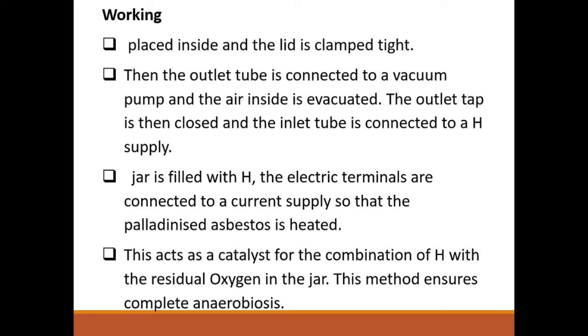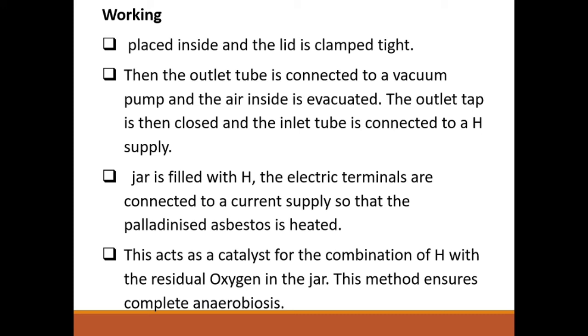The inoculated plates are placed inside the jar and the lid is clamped airtight. The outlet tube is connected to a vacuum pump. First you have to connect the outlet tube while keeping the inlet tube closed. Then open the outlet tube and evacuate. All the air inside is evacuated by operating the vacuum pump. Then it is closed.